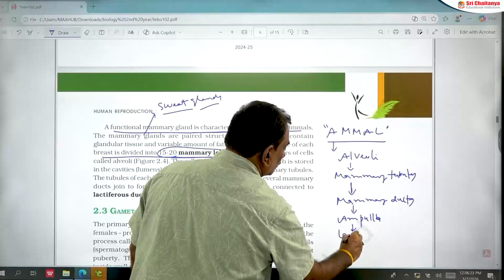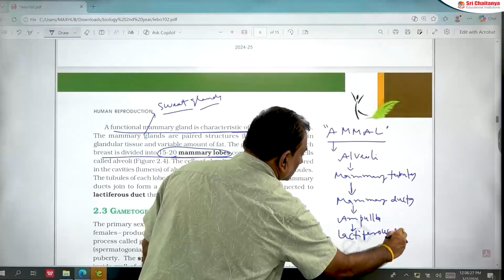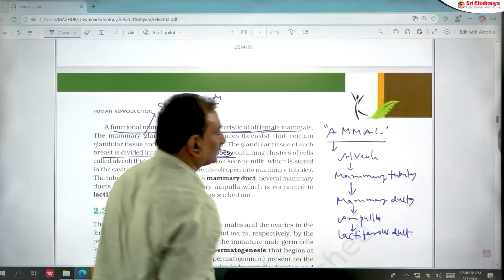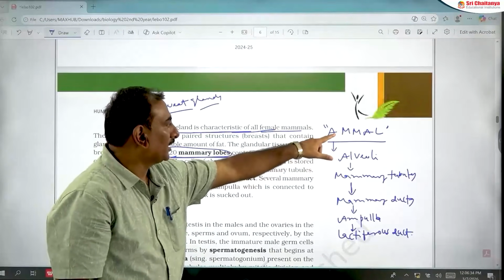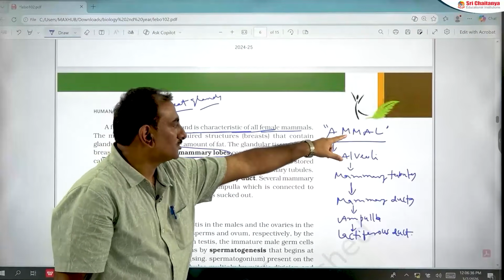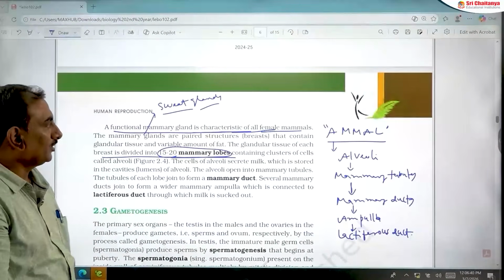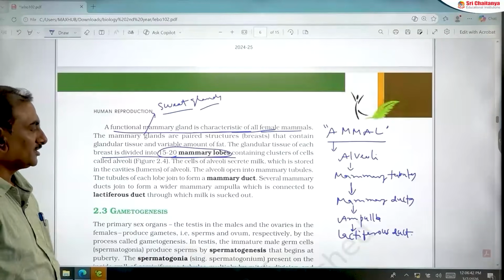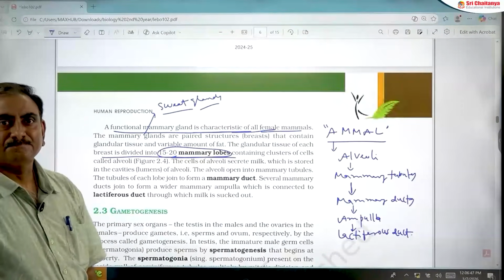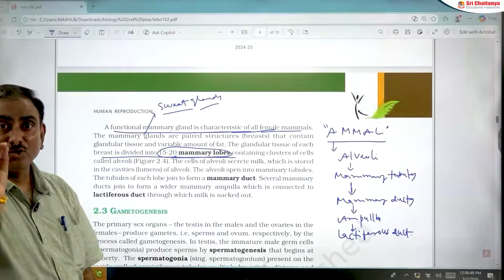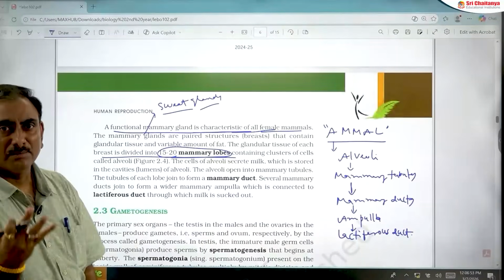Ampulla opens into the lactiferous duct. So that is the meaning of AMMAL: A refers to alveoli, M refers to mammary tubules, another M refers to mammary ducts, A refers to mammary ampulla, L refers to lactiferous duct. Lactiferous duct opens into the nipple. So that is the correct sequence of flow of milk in mammary glands of female human beings.